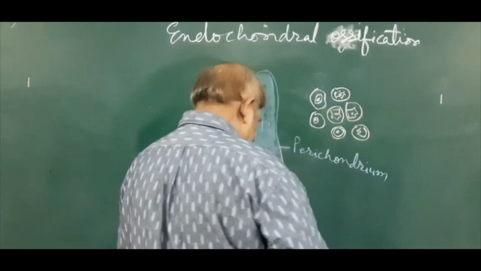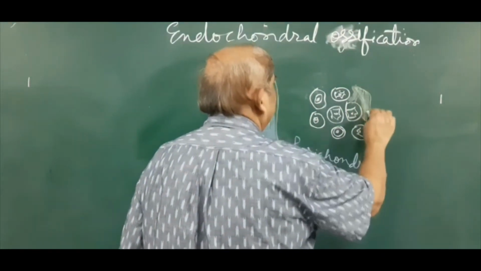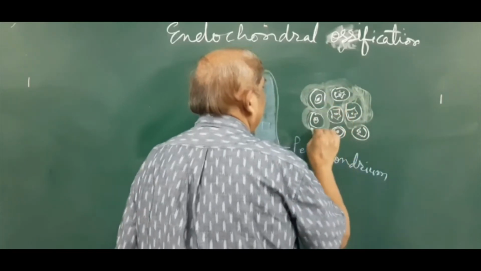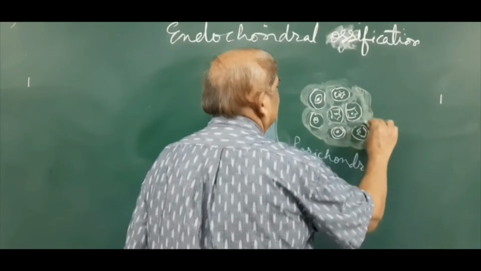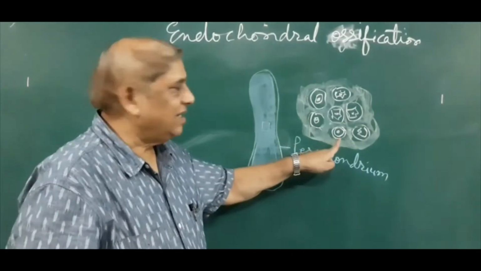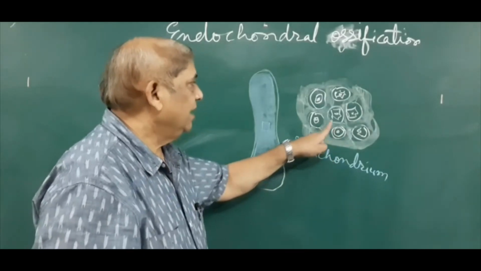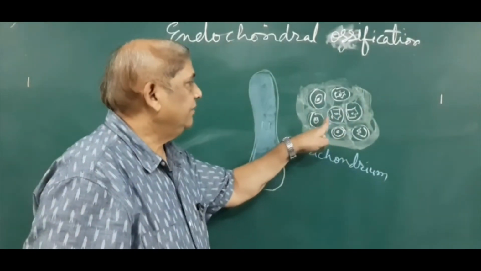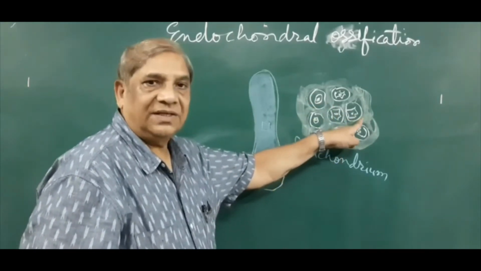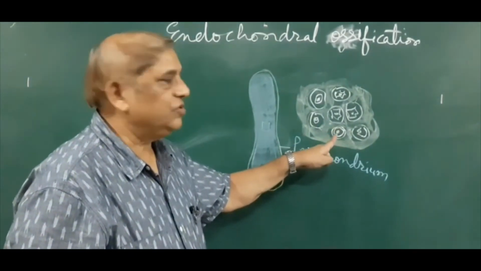In between these chondrocyte cells and lacunae, there is the presence of the intercellular matrix. That means there are bundles of collagen fibers embedded inside the ground substance of the cartilage. So this is the structure of hyaline cartilage. The chondrocyte cells are now increasing in size, and in between these cells, which are present inside the lacunae, there is an intercellular matrix. The intercellular matrix is formed by two components: collagen fibers and the ground substance.